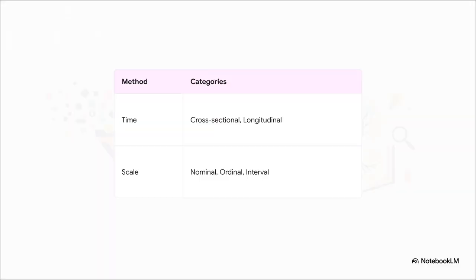From there, further organization acts as the mathematical scaffolding for our bridge. We categorize by time, deciding if we are looking at a cross-sectional snapshot right now, or if we're tracking longitudinal changes over decades. We also have to lock in the measurement scales, classifying our data into nominal, ordinal, interval, or ratio bounds. Doing this ensures our raw materials are mathematically sound before the analysis even begins.